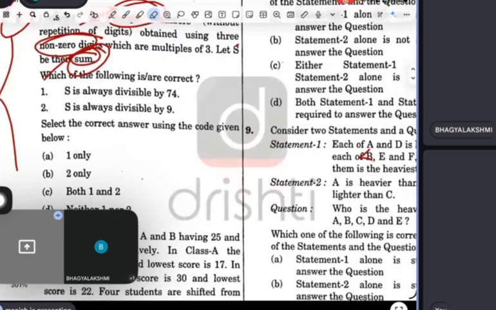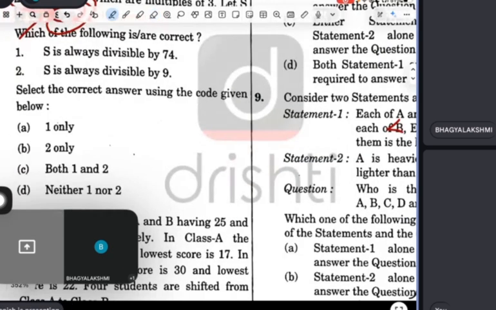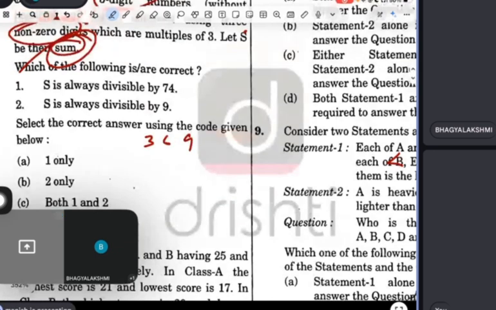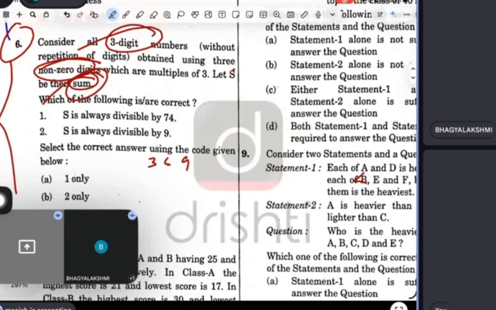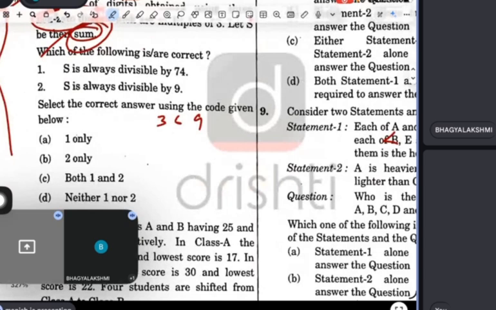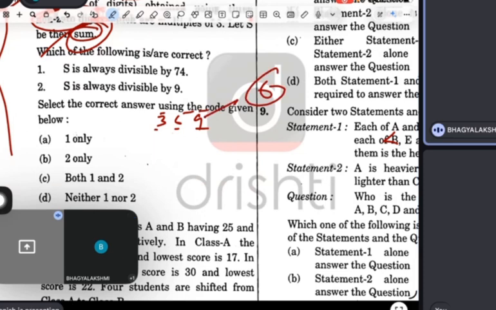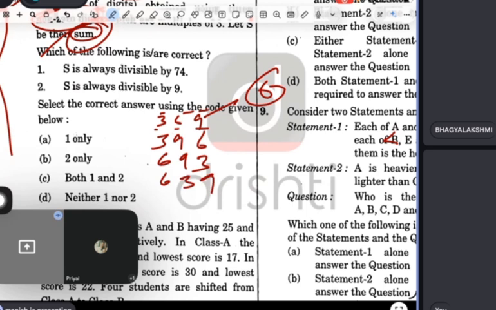Now let me solve. See guys, these are the three numbers: 3, 6, 9. The question is saying to obtain three-digit numbers using these digits. I can make many numbers like that because there are three digits, so I can make 6 numbers out of these three. 369, 396, 693, 639, 936.